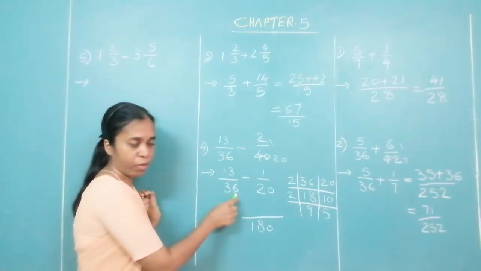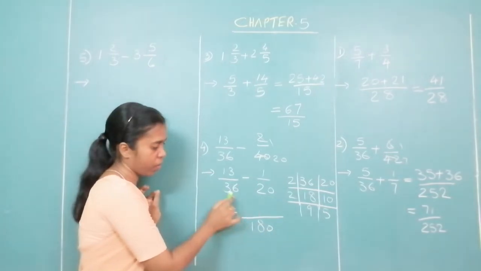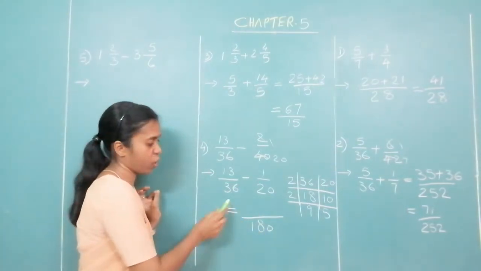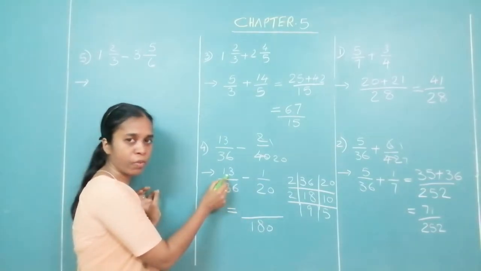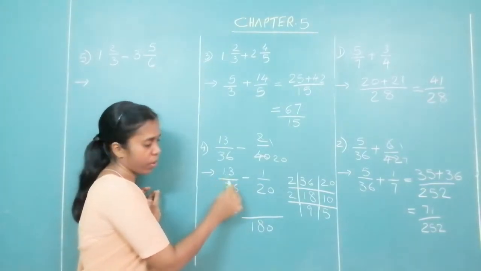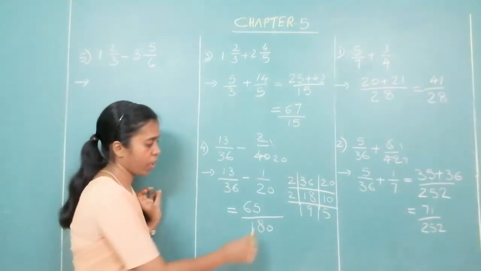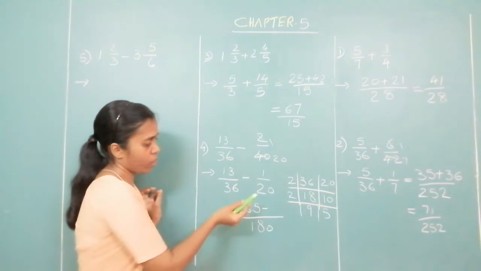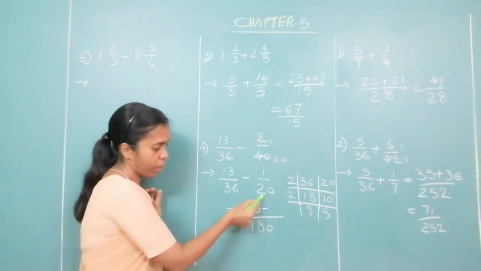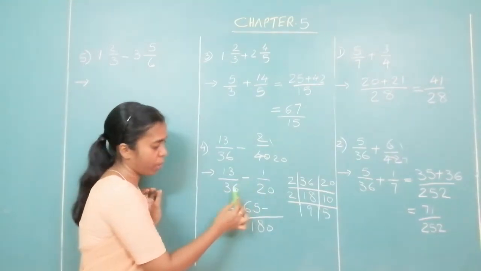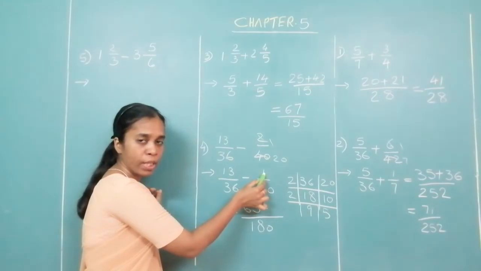You multiply by 5. 5 6s are 30. 0 is written over here. 3 is remaining. 5 3s are 15 plus 3, 18, so 180. So you multiply 5 over here to get 180. So you multiply 5 with 13 also. So what will you get? 65, okay, minus, with what did you multiply 20 to get 180? You have multiplied here with 9. Sorry, you have to multiply 1 also with 9.